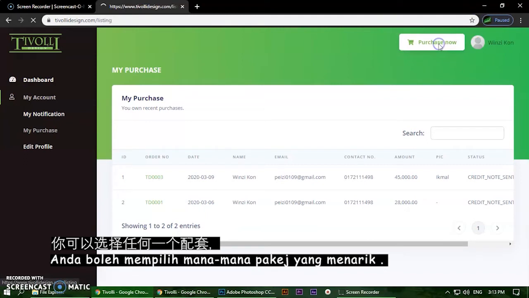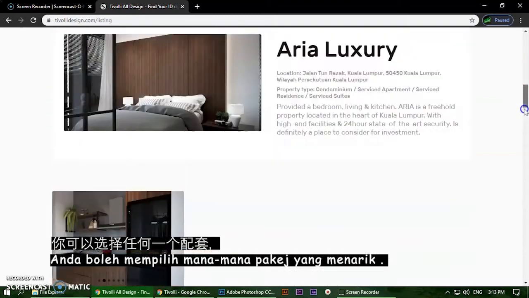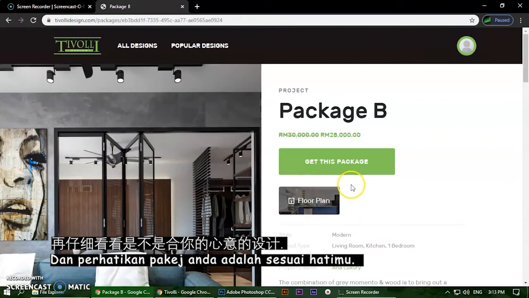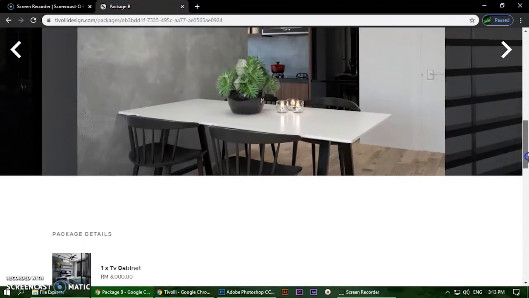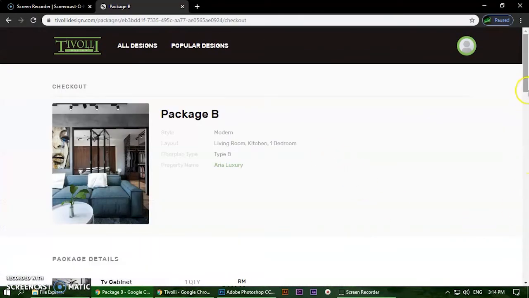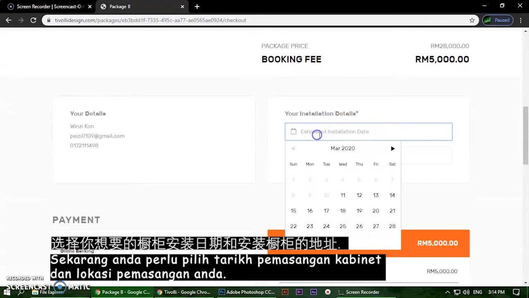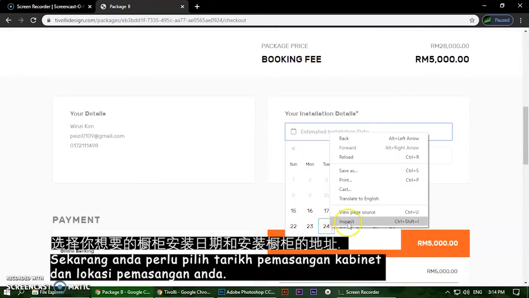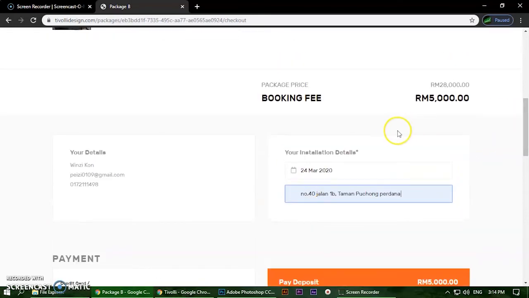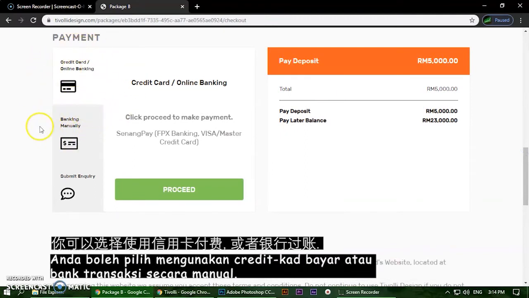and then you can click either one of the packages, for example package B. Click. You can slow down to have a look at the details. Get this package. Okay, you need to click your estimated installation date and the installation address. Of course, you need to pay a booking. You can go for online or you can go manually banking.